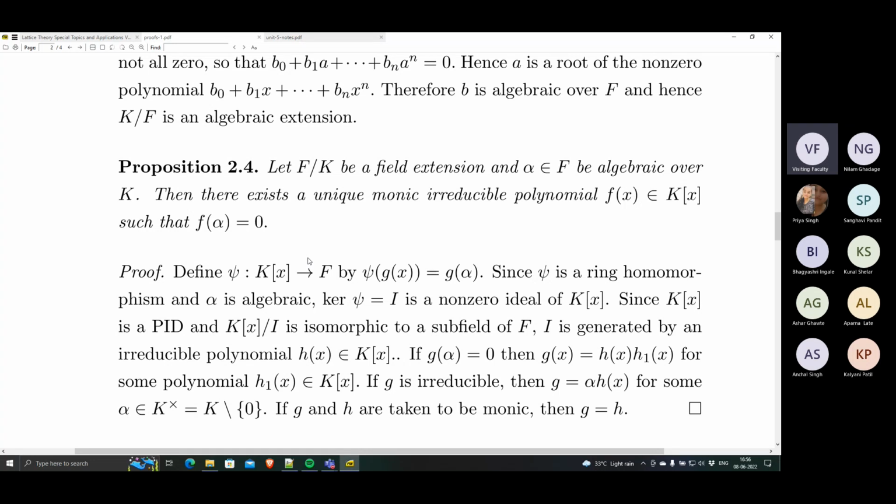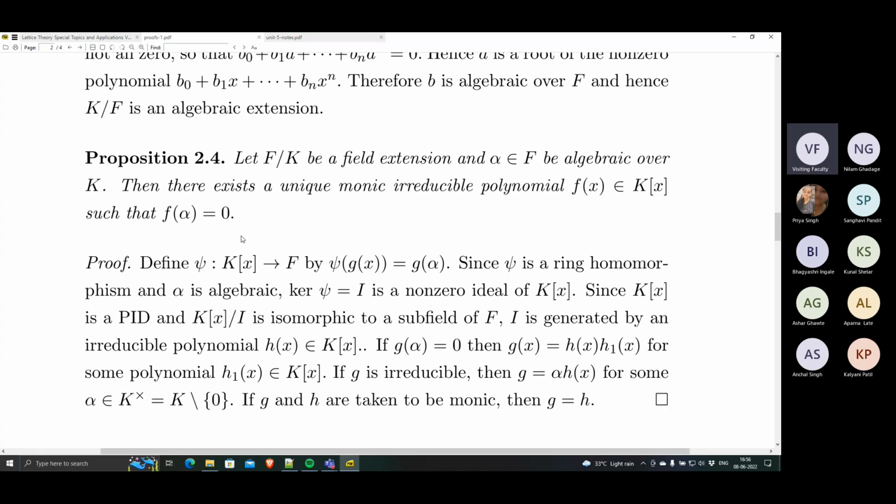We want to say that if it is irreducible, then it is unique. So consider the polynomial ring K[x] over the base field, and consider the evaluation map, the same map that we saw earlier. We called it phi_alpha, they call it psi. Take a polynomial g(x) and the answer is g evaluated at alpha.